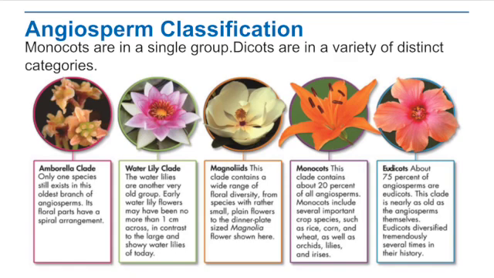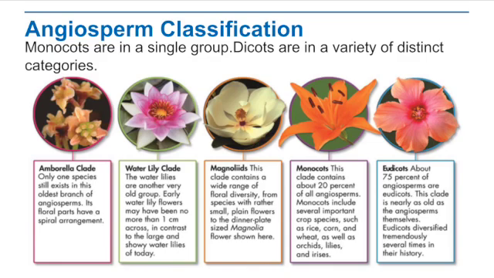Those with one seed leaf were called monocots, mono meaning one. Those with two seed leaves were called dicots. At one time, these two groups were considered classes within the angiosperm phylum, and all angiosperms were placed in one class or the other. But things are a little bit different now.